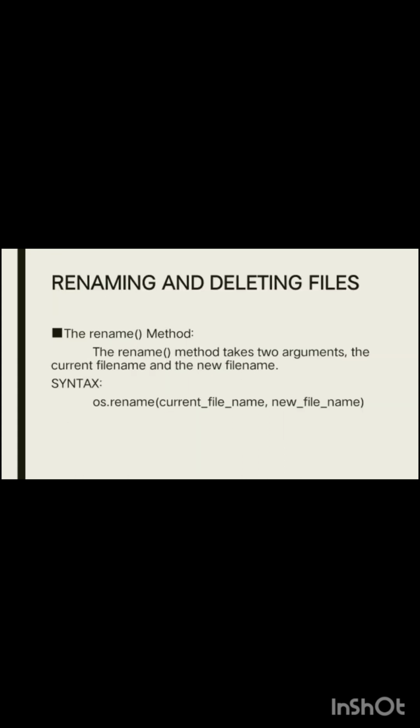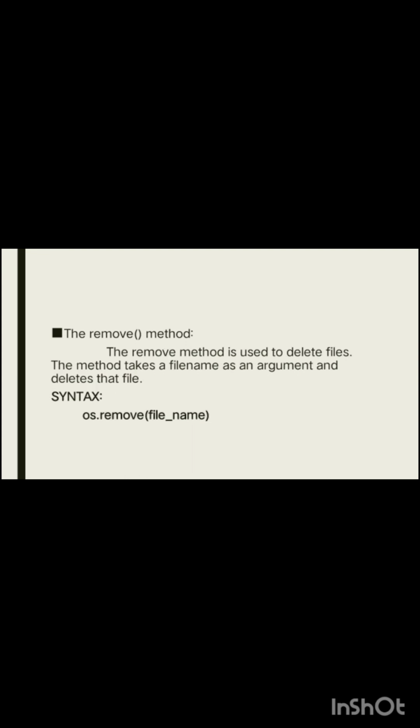Renaming and deleting files. The rename method takes two arguments, the current file name and the new file name. Syntax: os.rename(current_file_name, new_file_name). Remove method. The remove method is used to delete files. The method takes a file name as an argument and deletes the file. Syntax: os.remove(file_name). Thank you.